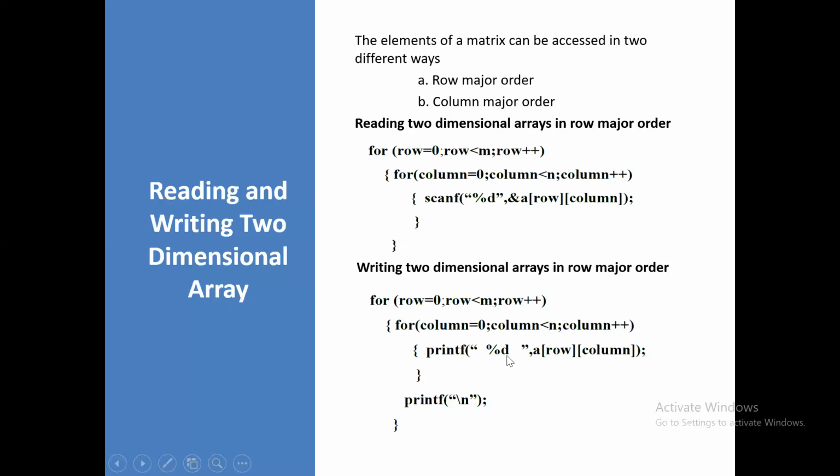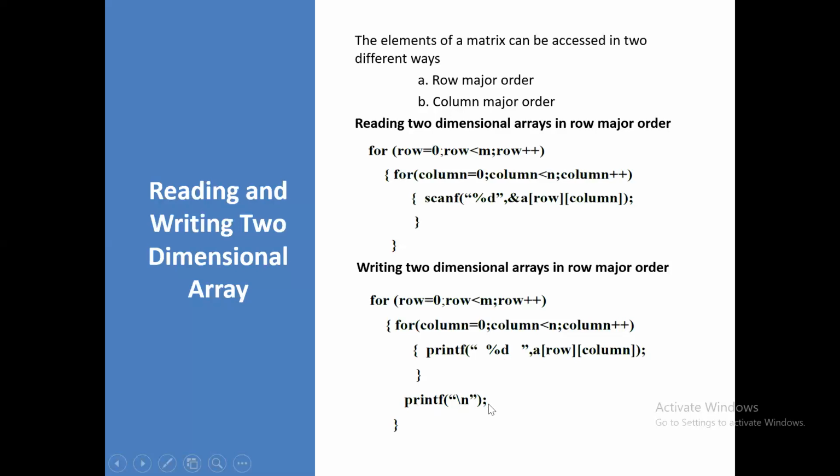Here you are going to write percentage d. Then instead of ampersand you are going to write a of row column. So here percentage d, either you can give a space or slash t, which clearly specifies that it is going to give space between the two matrix elements. And if you want to move to the next row, you are going to use another printf with slash n. It enters into the next line.